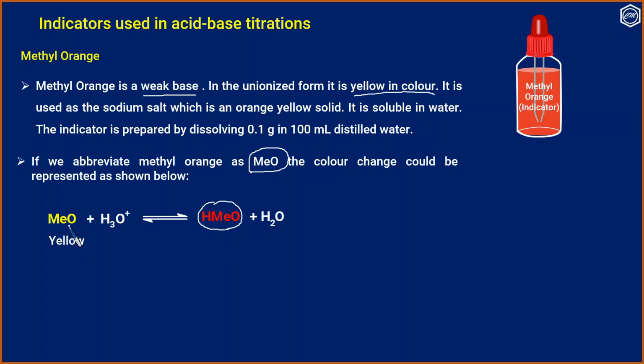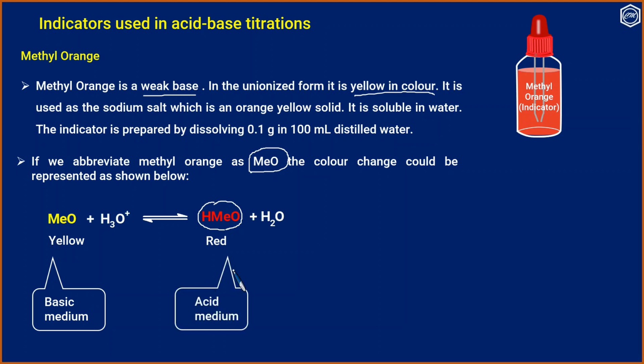MeO, that is, when it is unionized, it is yellow. And when it accepts a proton, it becomes red. It exists as yellow in basic medium and in acid medium it is red in color. The color change occurs in the pH range of 3.1 to 4.4.